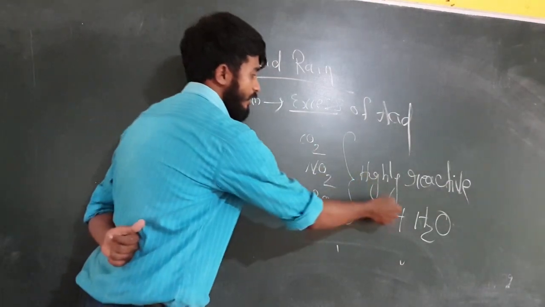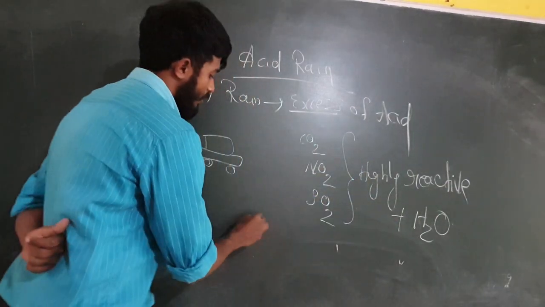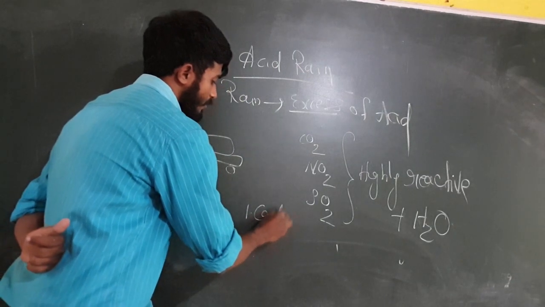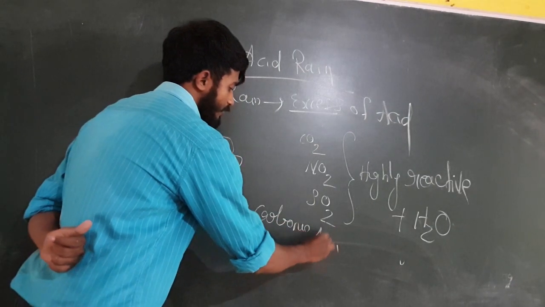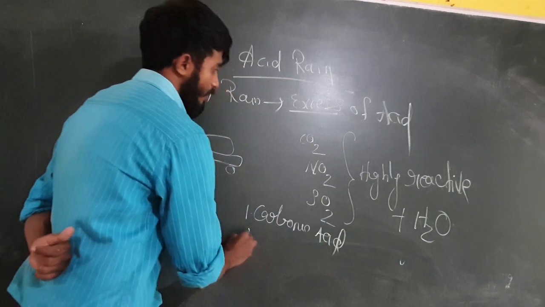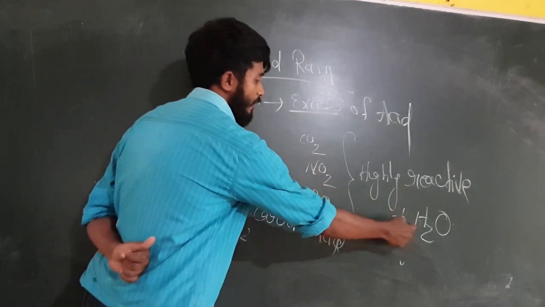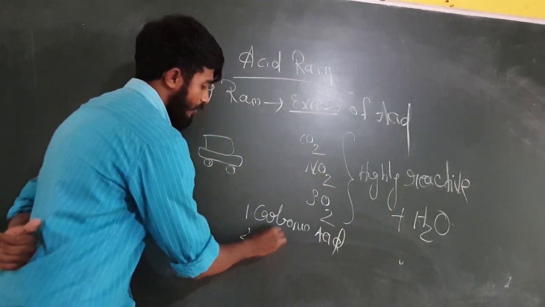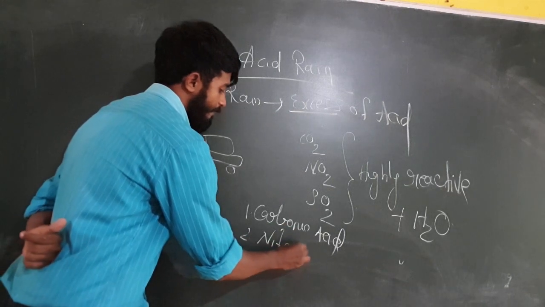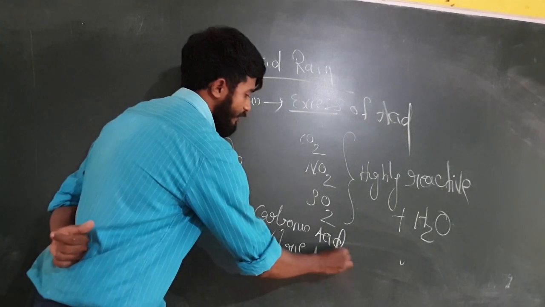If carbon dioxide combines with water, that will form carbonic acid. If nitrogen dioxide combines with the water, that will result in the formation of nitric acid.